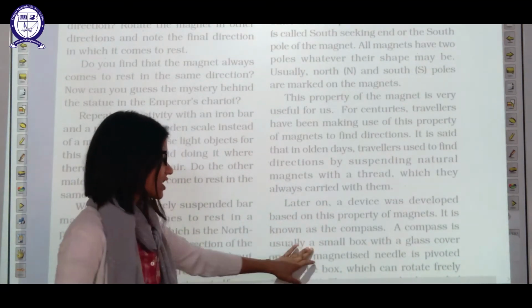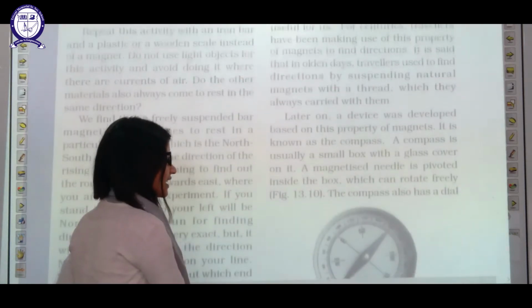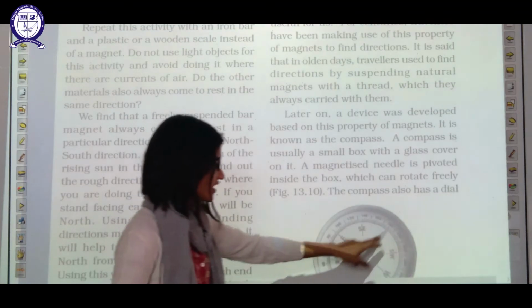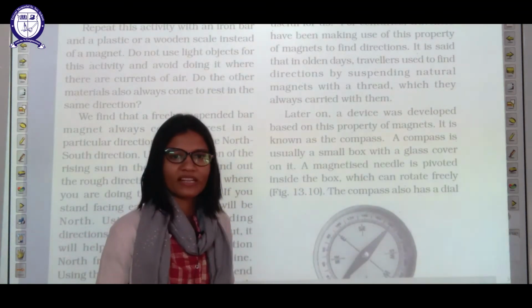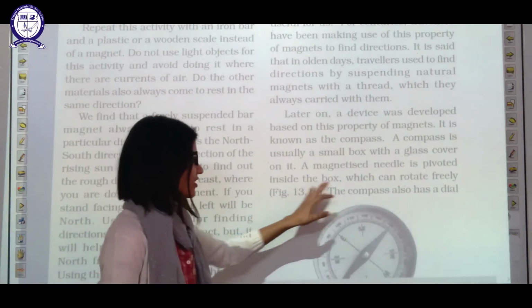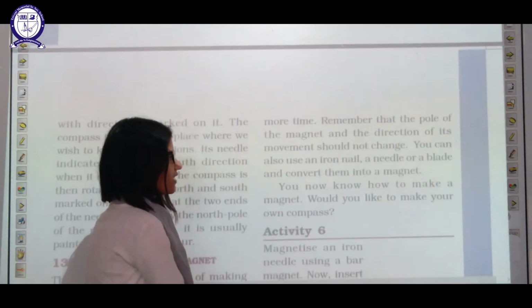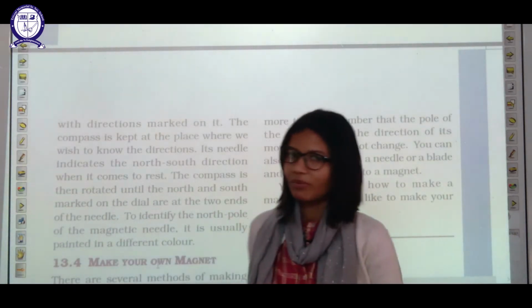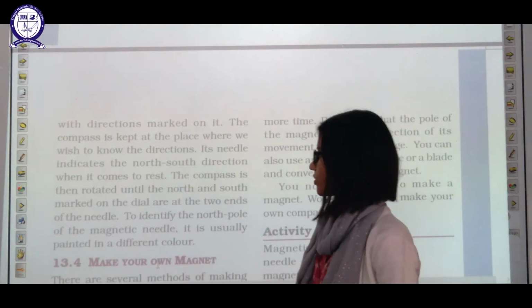A compass is usually a small box with a glass cover on it. A magnetized needle is pivoted in it, and when we freely suspend that compass, the needle, which can rotate freely, will point toward the north direction. A compass also has a dial nowadays which can tell us the time too, but the basic use of this compass is to find direction only.